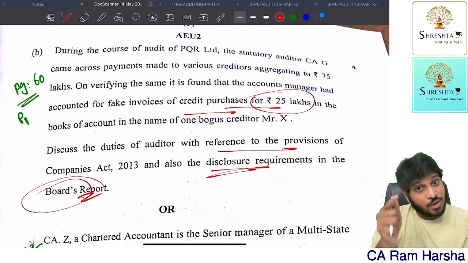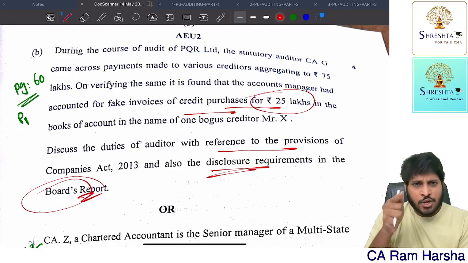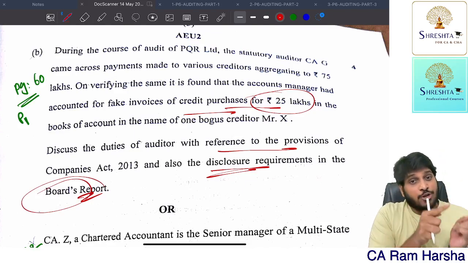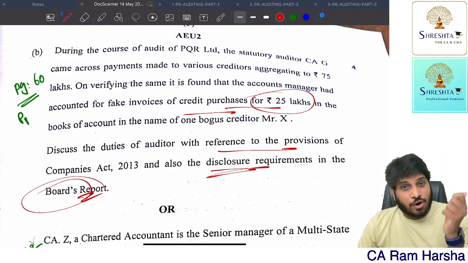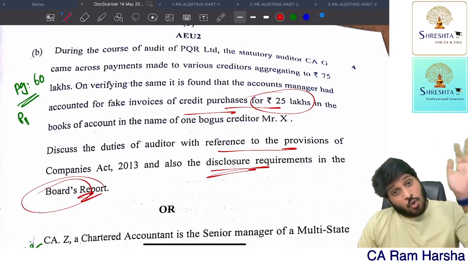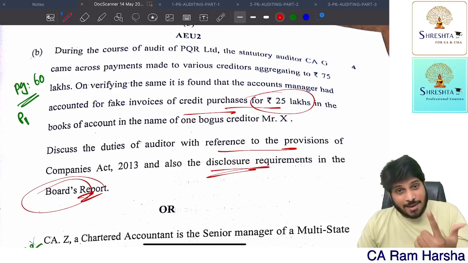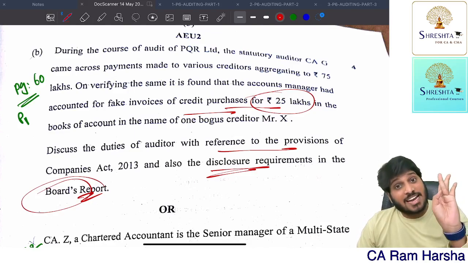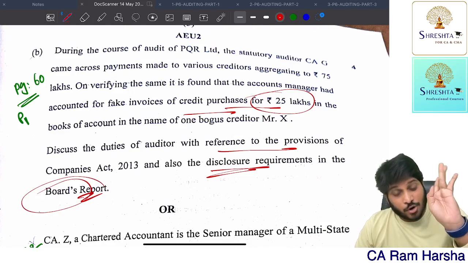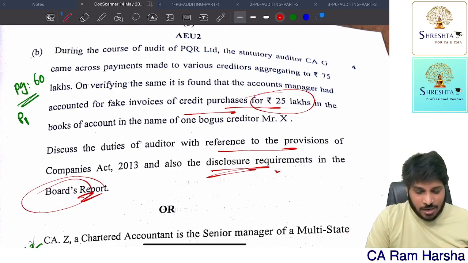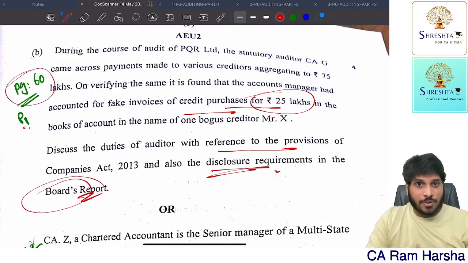4 points were there. That is the key point tested in this. You have to report to board of directors. What is the amount involved? What is the nature of fraud? Who are the persons? What directors have to report in the directors report? What is the nature of fraud? What is the amount involved? Who are the persons? What action they have taken? The fourth point is important. So that is what mainly tested here. It is there in page number 60 of part 1 of the book.